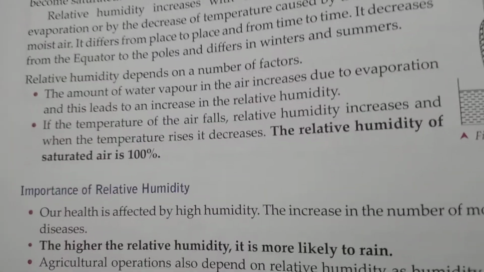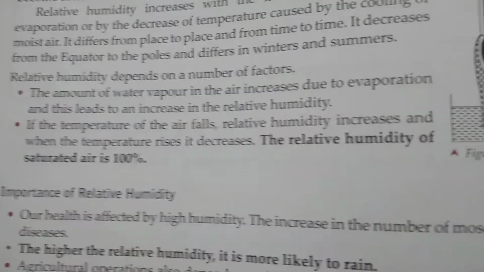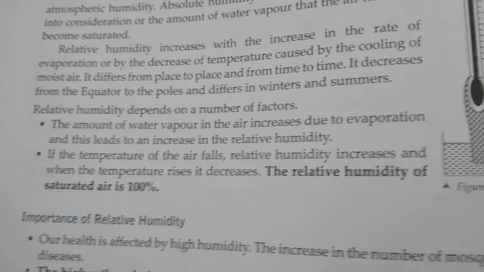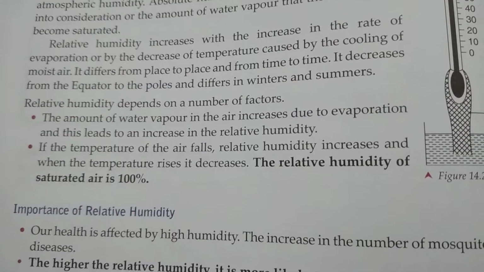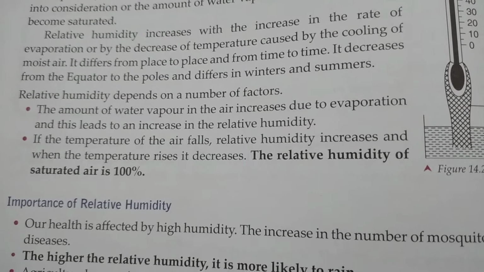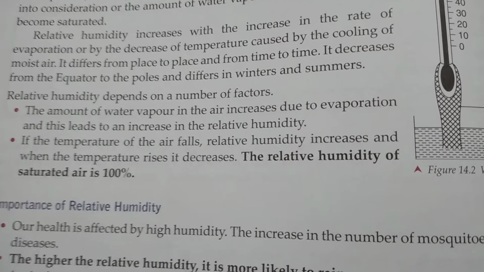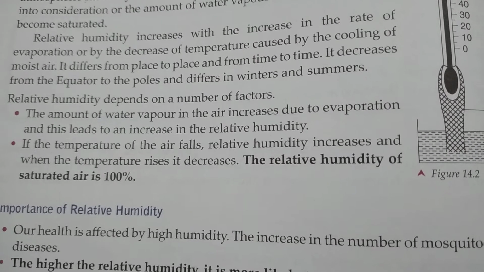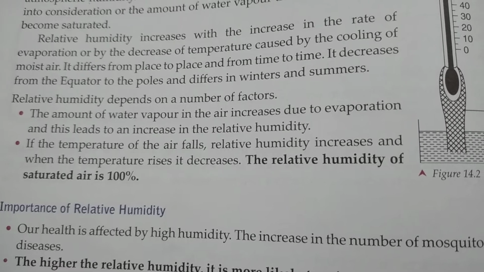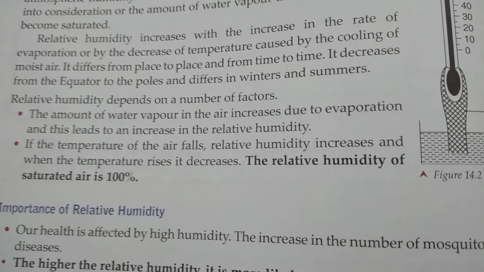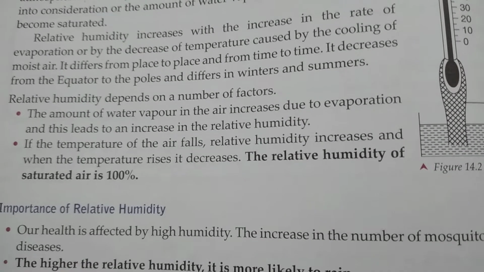Now this relative humidity depends upon a couple of factors. The first thing is evaporation. Relative humidity largely depends upon evaporation. Whenever the rate of evaporation increases, the relative humidity also increases, and vice versa.